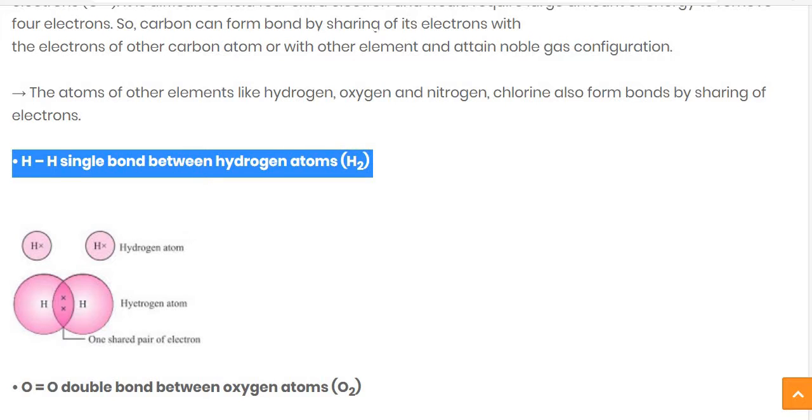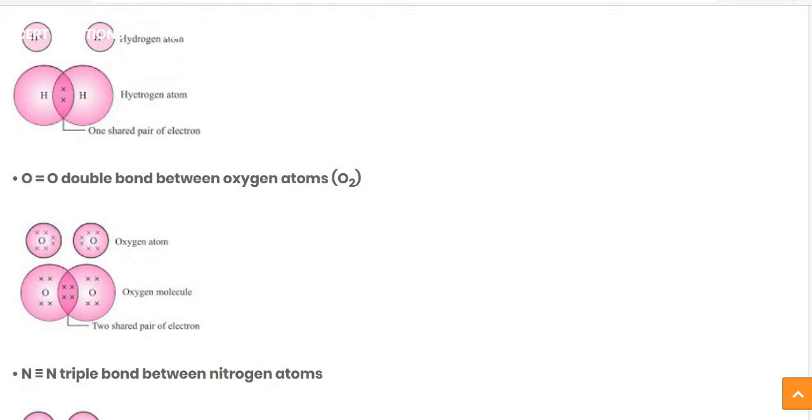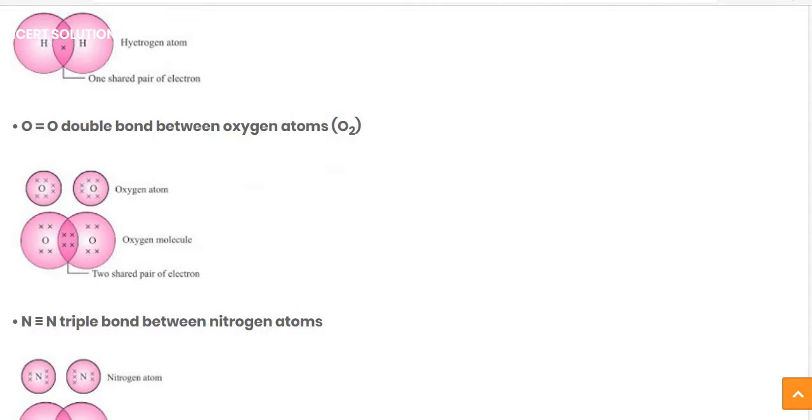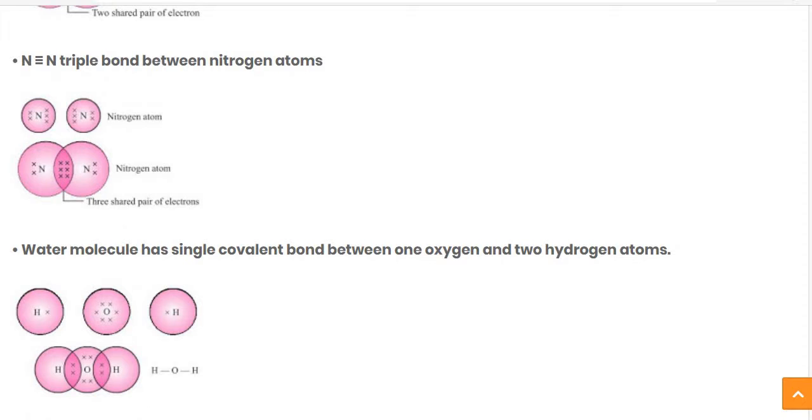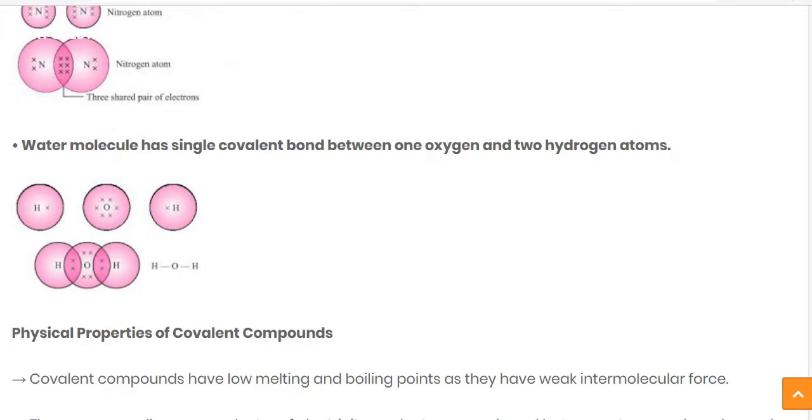So in hydrogen we have seen the single covalent bond. In oxygen we have seen the double covalent bond, and in nitrogen the triple covalent bond. Later on we have seen the water molecule, which also possesses a single covalent bond between oxygen and hydrogen atoms.